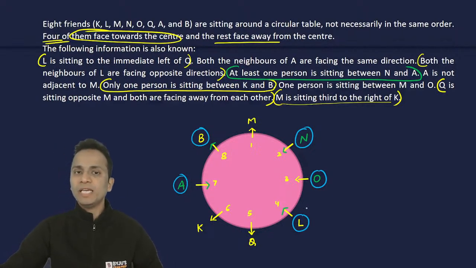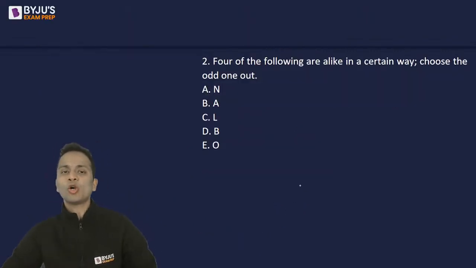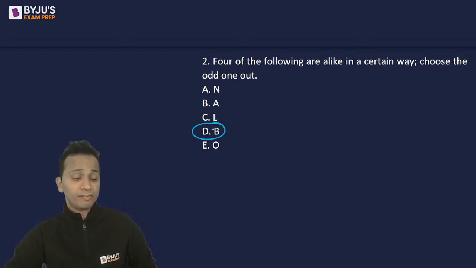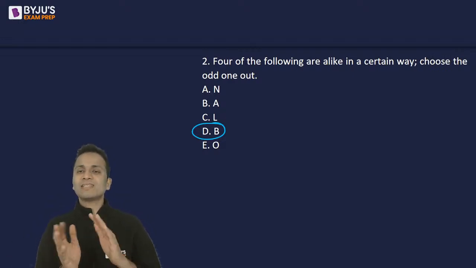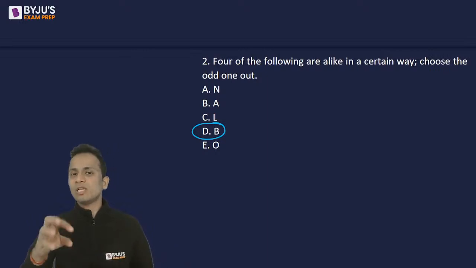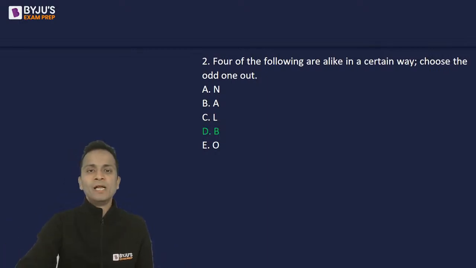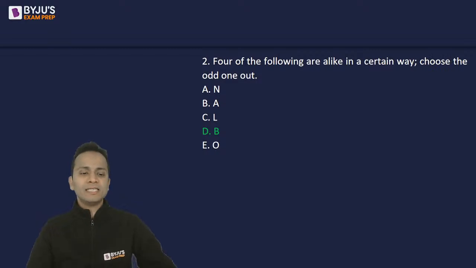Sitting at chair number 8, it's B. B is facing outside. So I can say that the odd one out of these five options is B. That is option D. Now, if you're saying vowels, consonants, and so on, no, this is not that. These are the persons who are sitting around the circular table, so you have to look at their positions. So the correct answer will be option D, that is B, because B is facing outside, the others are facing inside.